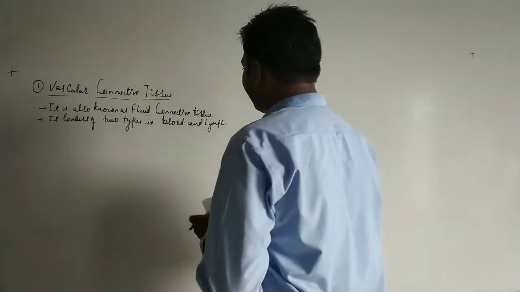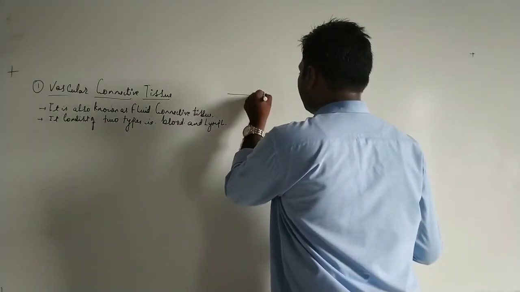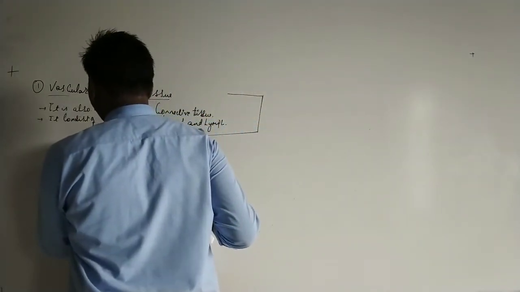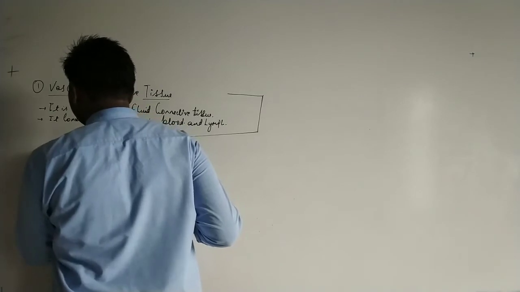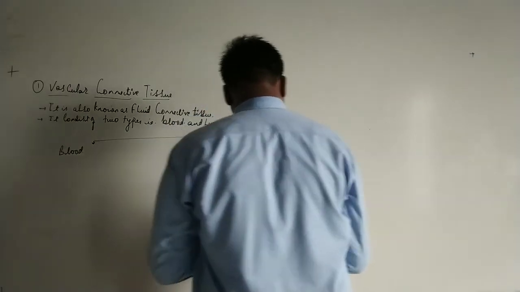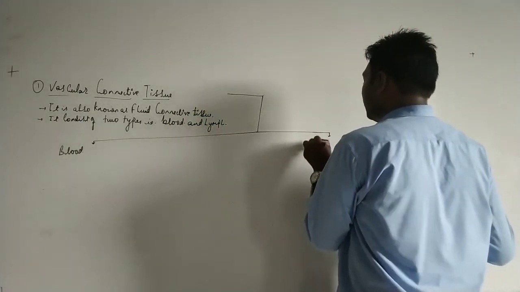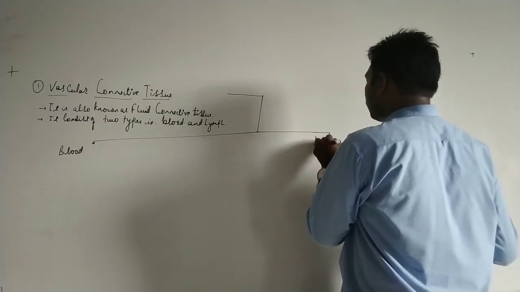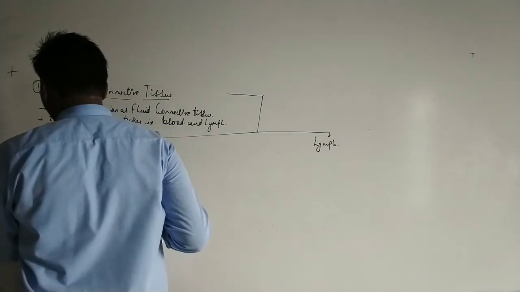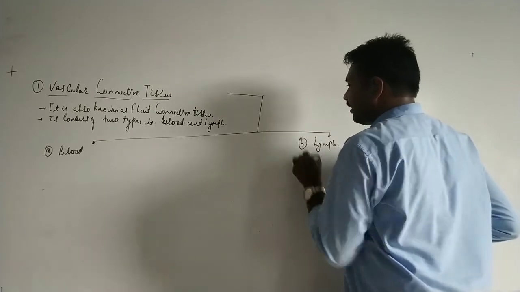So when we try to classify the vascular connective tissue, it can be broadly classified into the blood and another part, the lymph. These are the two main parts of the vascular connective tissue.